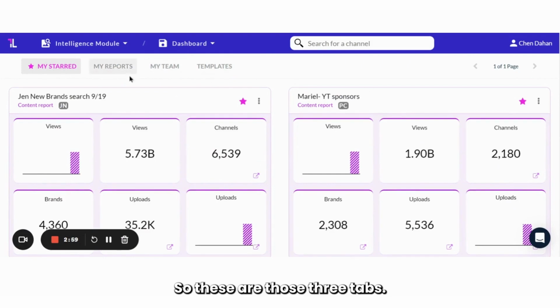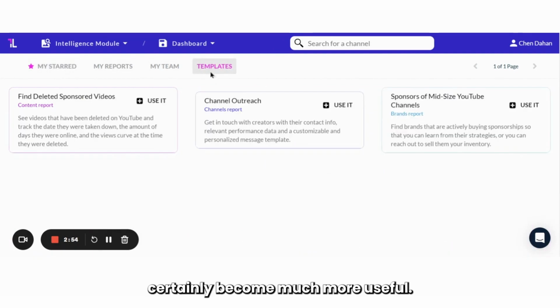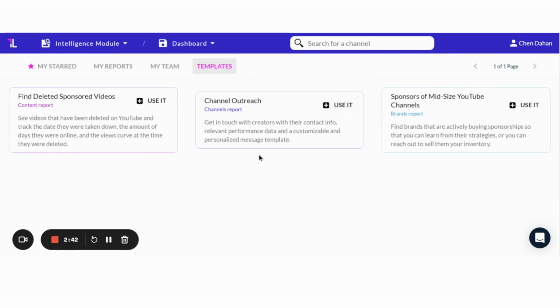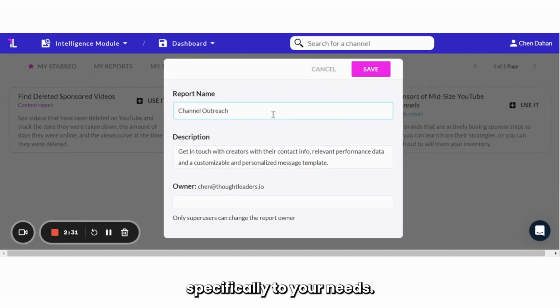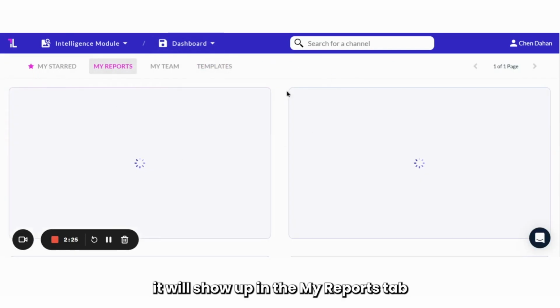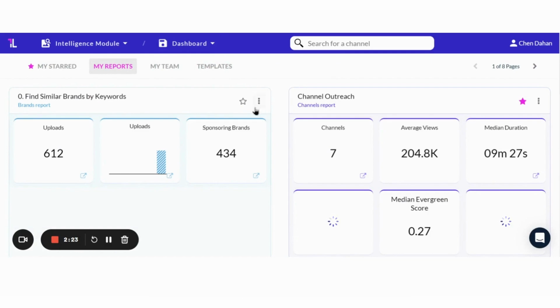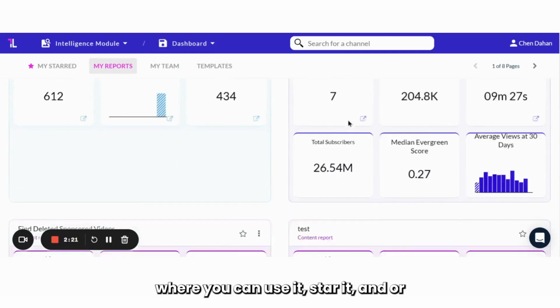So these are those three tabs, and we also have another one called templates, which is in its initial stages, but it will certainly become much more useful. This is our first step of adding templates to the site. So for example, if you know that you want to do a channel outreach report, you don't need to start from scratch. Each template shows a different use case and can help save you time by setting you up with a number of default columns, widgets, and other elements which are ready to use and adjust specifically to your needs. You just click it, you assign a new name, you give it a description, and when you click Save, it will show up in the My Reports tab, where you can use it, star it, and/or adjust it further.